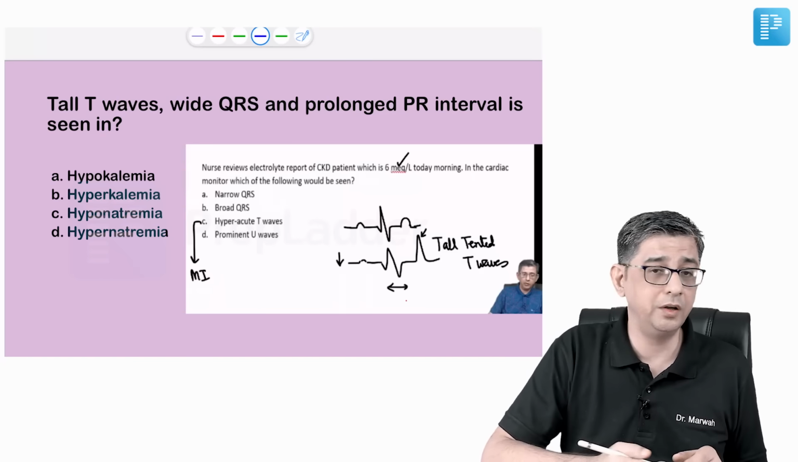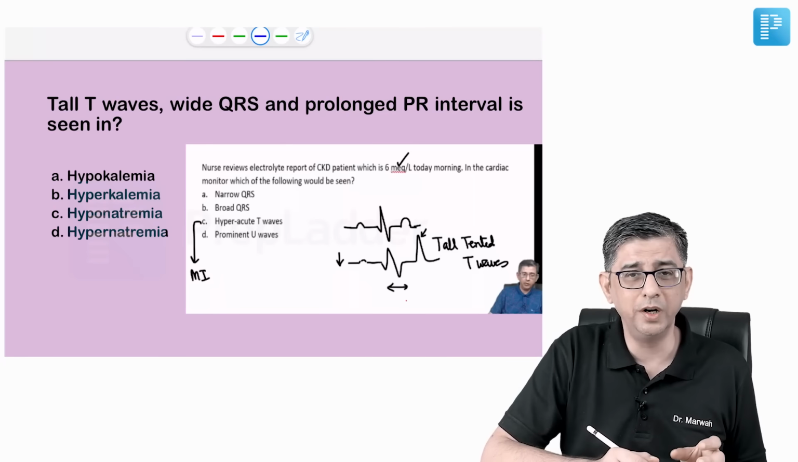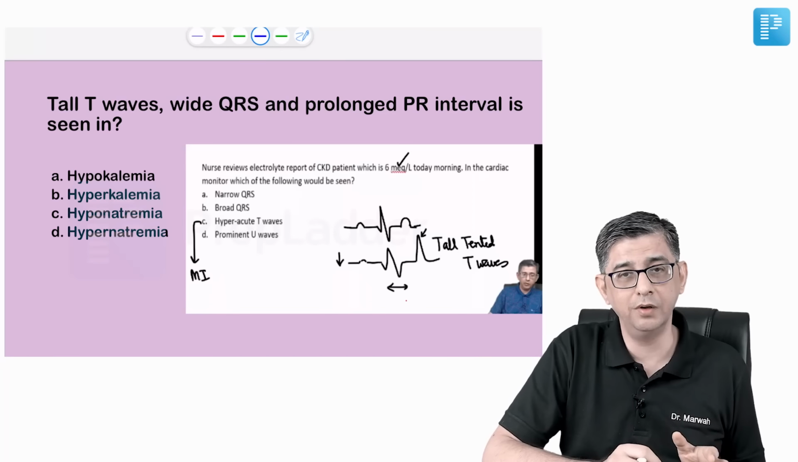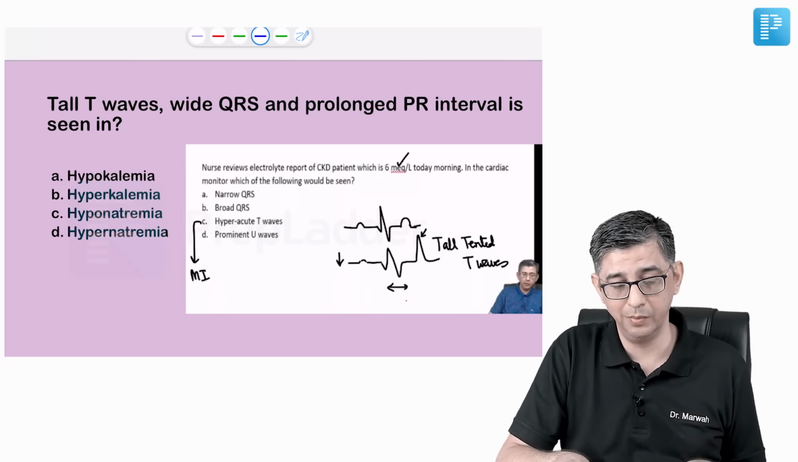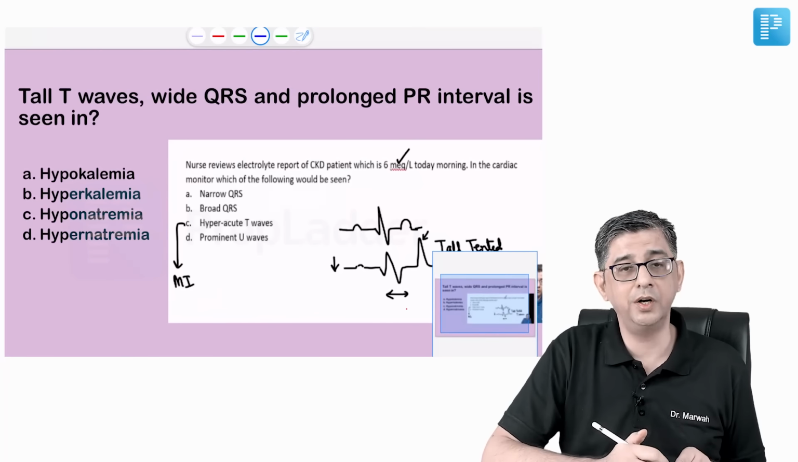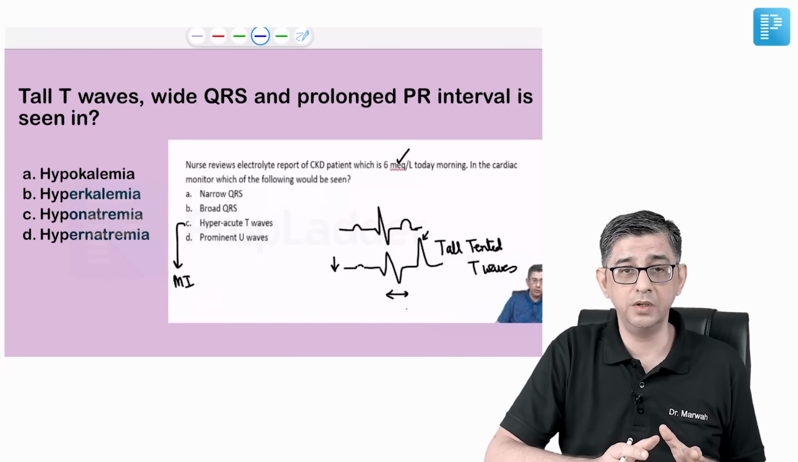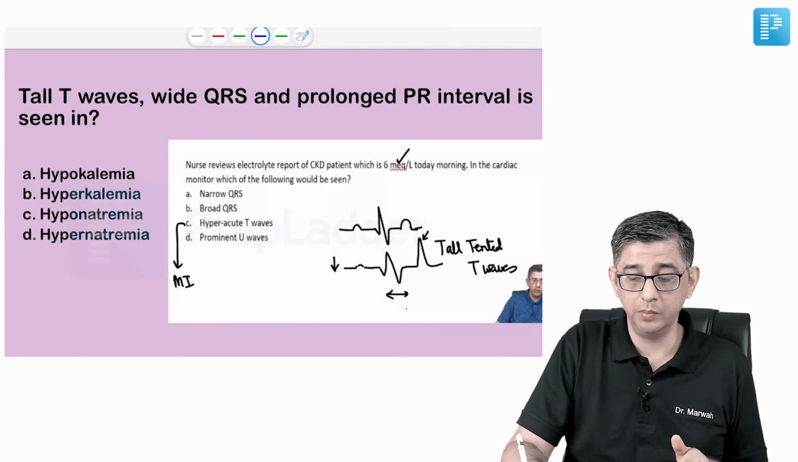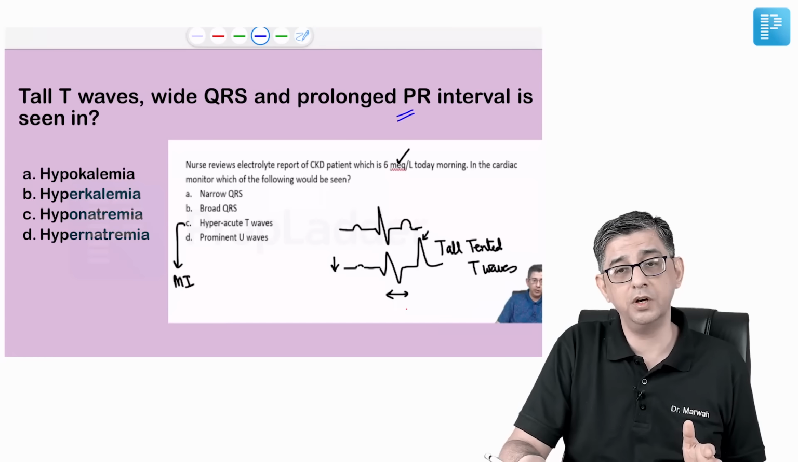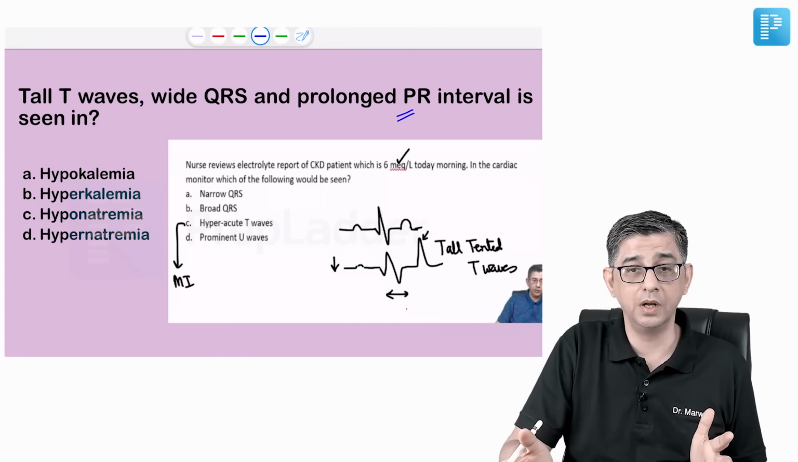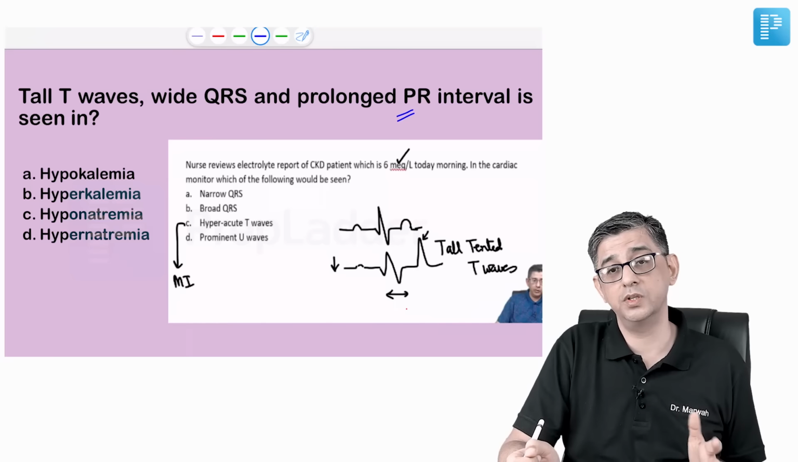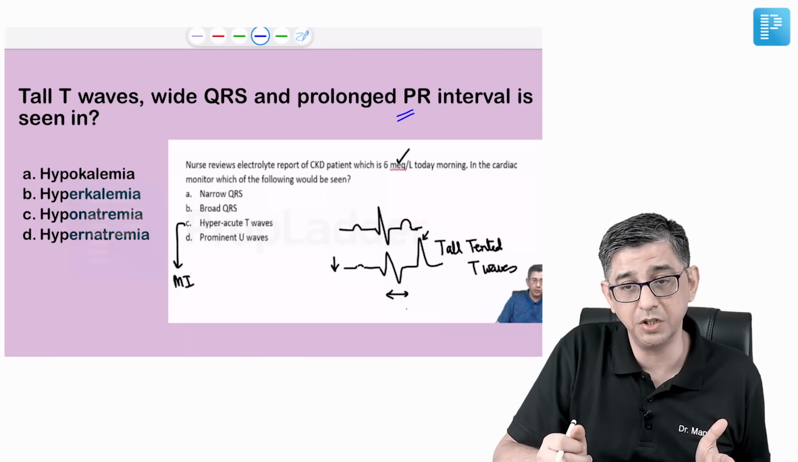I know that in other subjects also they'll tell you some bits about electrolytes, but ultimately it will always be a physician who can tell you the best job. So here the question said tall T waves, wide QRS and prolonged PR interval. See, the bottom line is he's trying to tell you that the heart is becoming slow, because whenever you see prolonged PR interval, it's always going to be slowness of the heart. And which electrolyte causes the slowness of the heart? It is always excess of potassium.